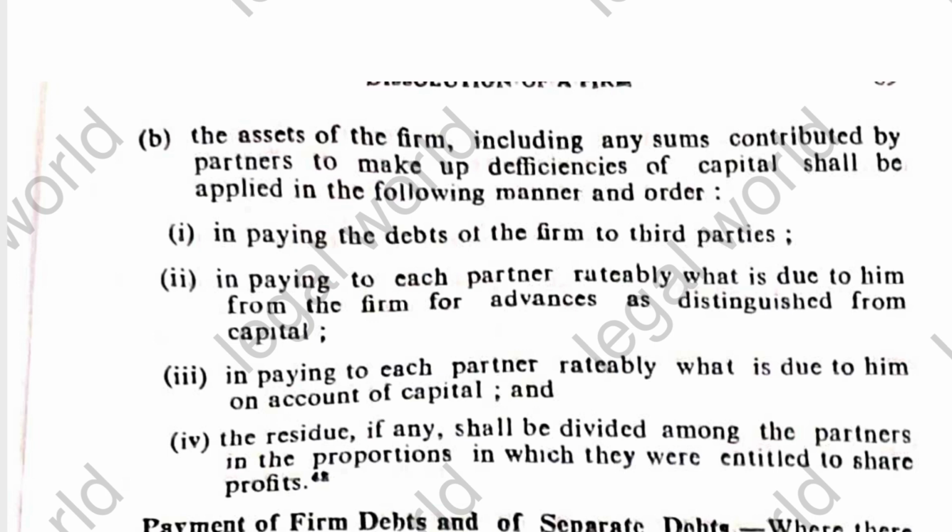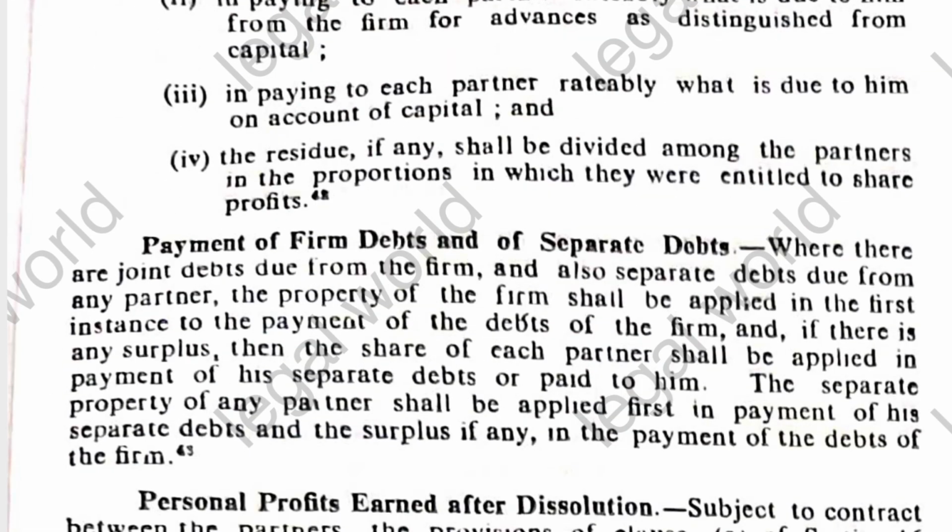If we talk about the payment of firm debts and separate debts, where there are joint debts due from the firm and also separate debts due from the partner, the property of the firm shall be applied in the first instance to the payment of the debts of the firm. And if there is any surplus, then the share of the partner shall be applied in the payment of his separate debts or paid to him. The separate property of the partner shall be firstly applied in the payment of his separate debts. And if there is any surplus, after the payment of the separate debts, that property may be applied in the payment of the debts of the firm.